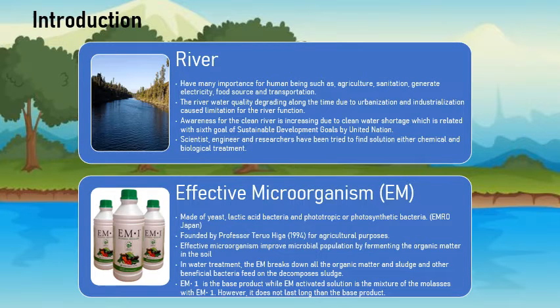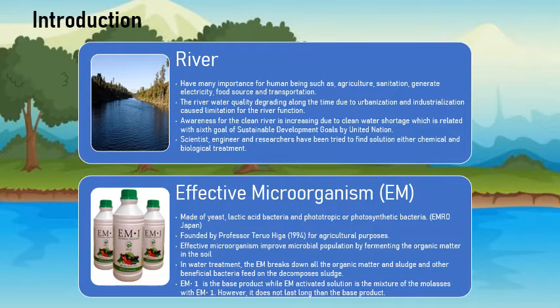For the introduction, rivers have many importances for human beings, such as agriculture, sanitation, generating electricity, food source and transportation. River water quality has been degrading over time due to urbanization and industrialization, which limits the river's function. As a result, awareness of clean rivers is increasing due to clean water shortage, which is related to the sixth goal of the Sustainable Development Goals by the United Nations.